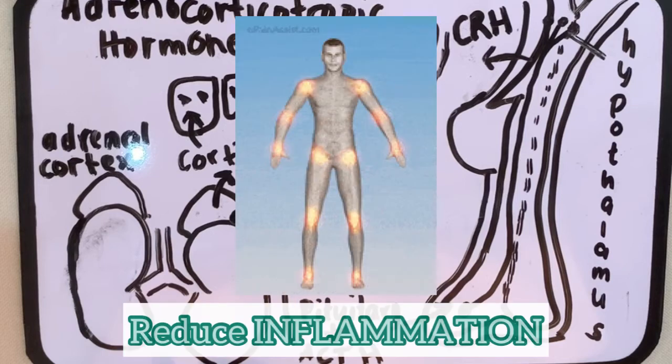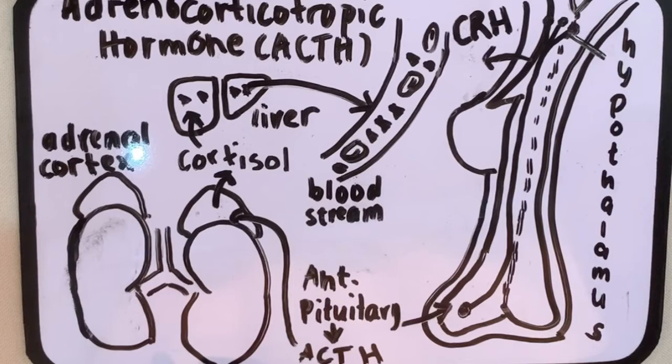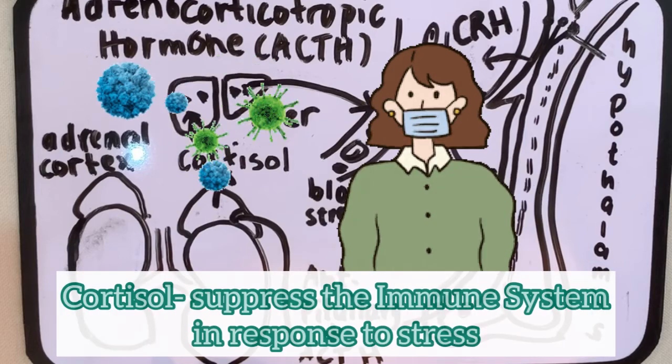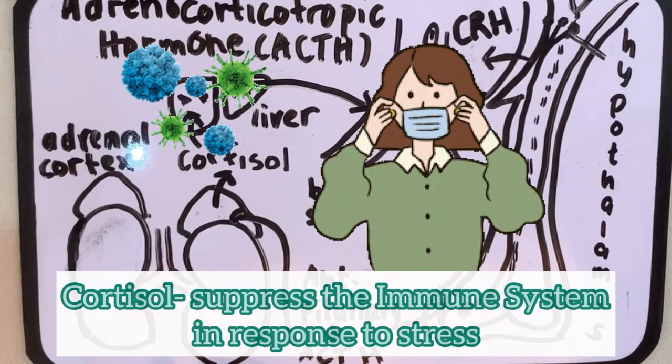Last, it helps reduce inflammation. Due to the stress response system of the body, it will release cortisol, but your cortisol will decrease the immune system. So your cortisol will suppress the immune system, but it will help reduce the inflammation. It will help decrease the pain and the swelling, but there will be increased risk for new infections. So in short, your cortisol will suppress your immune system.